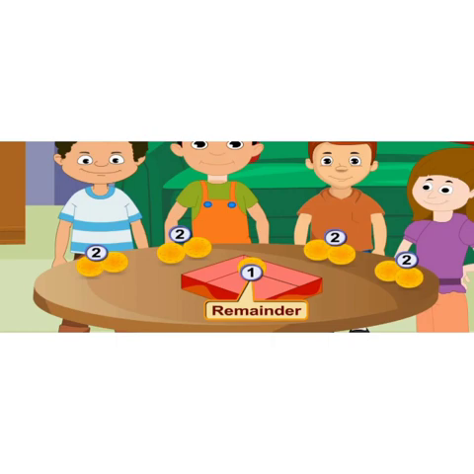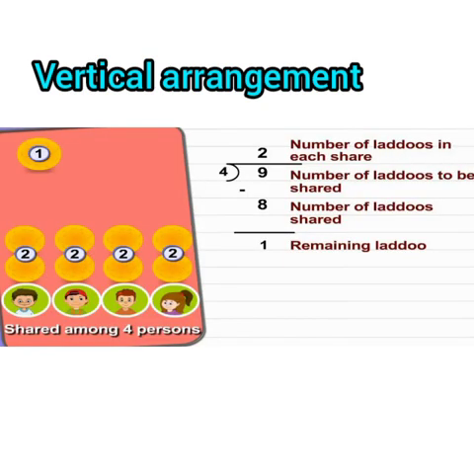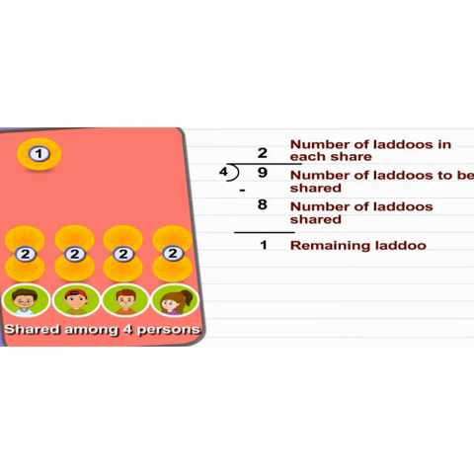Look at the vertical arrangement which shows the number instead of things. So students, here 9 is the number of laddus to be shared and they have to be shared among 4 persons. Now 4 multiplied by 2 is equal to 8. So 2 would be the number of laddus in each share. 9 minus 8 is equal to 1, which means 1 is the remaining laddu.